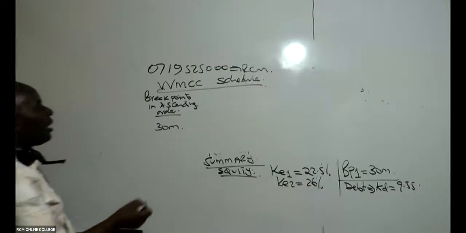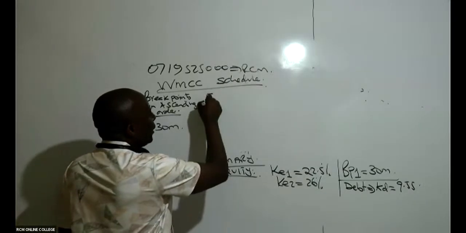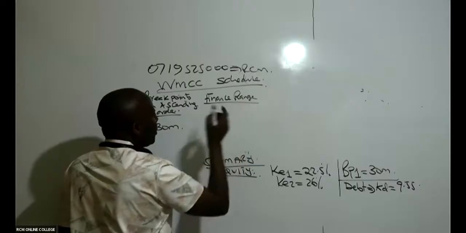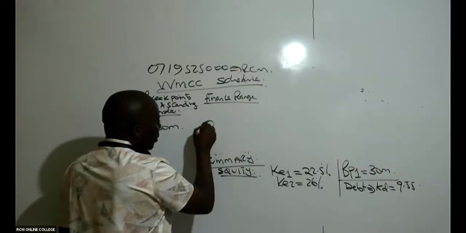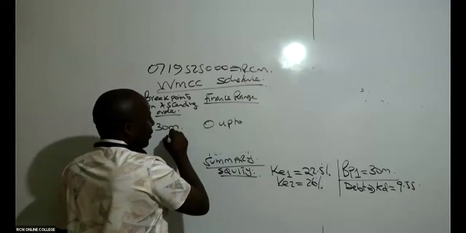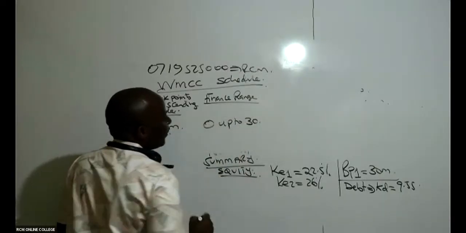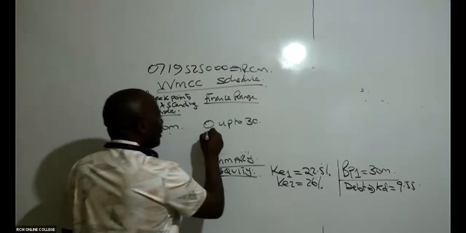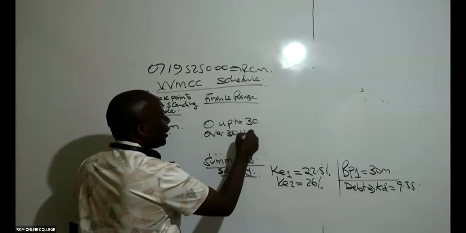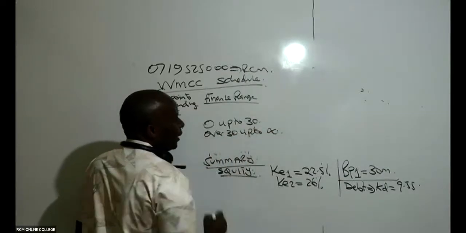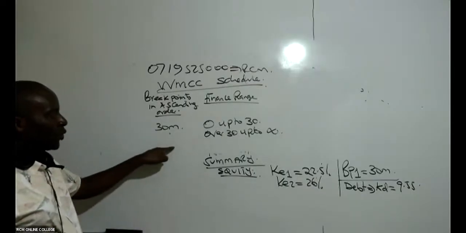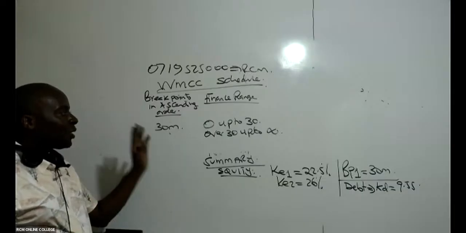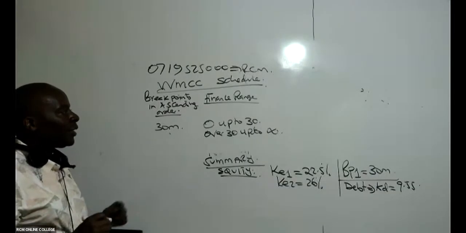So from there, give us what we call the finance range. You have to be very careful. You talk of 0 up to the figure we have here, 30. 0 up to 30, and then over 30. Remember, your finance range must go to infinity. So many guys forget the second class. The first one is 0 up to 30. The second one is above 30 up to infinity, like that.